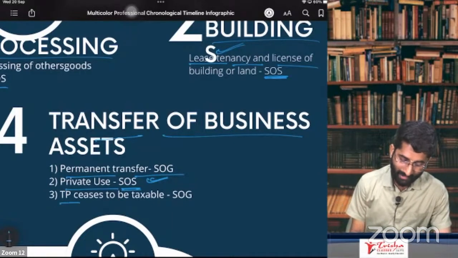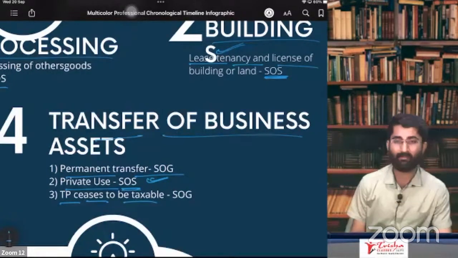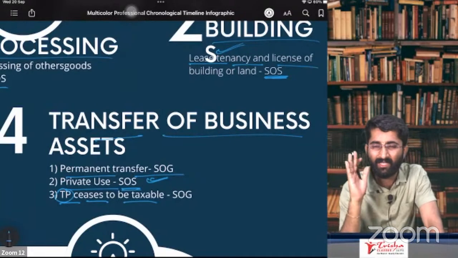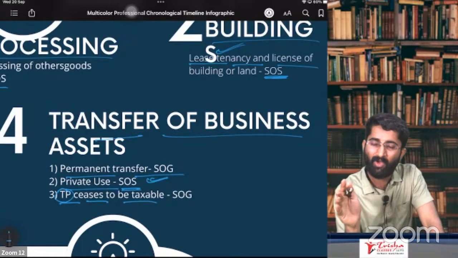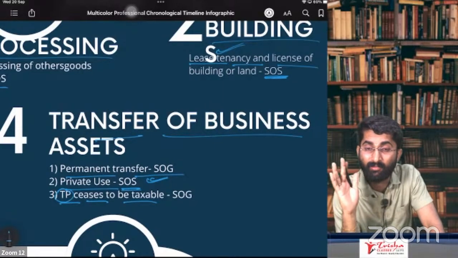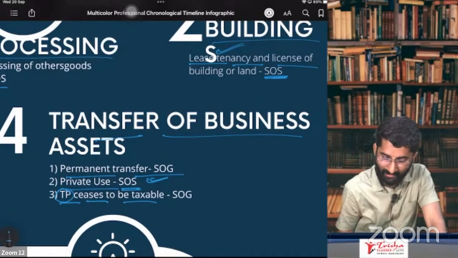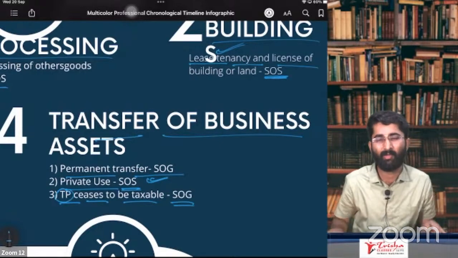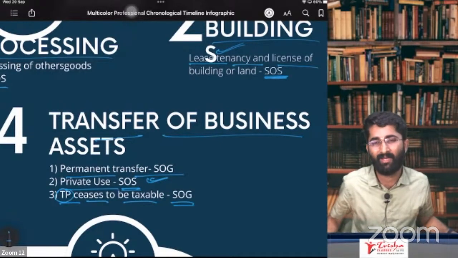Lastly, taxable person ceases to be a taxable. What is TP? TP stands for taxable person. He ceases. Earlier, he was a taxable person or he was a registered person. Now he is not a taxable person. He ceases to be a taxable person. In that case, it is supply of goods. Why it is supply of goods, sir? I am just stopping my business, no, sir. So in that case, why it is supply of goods?